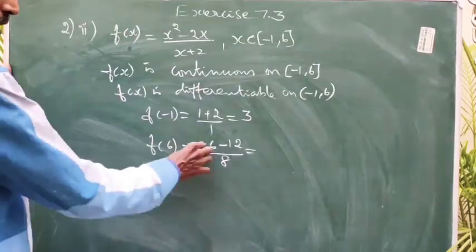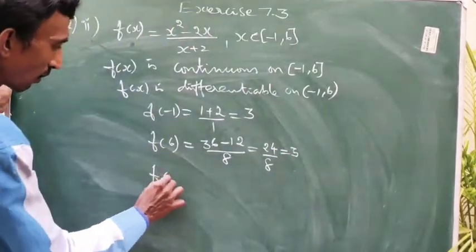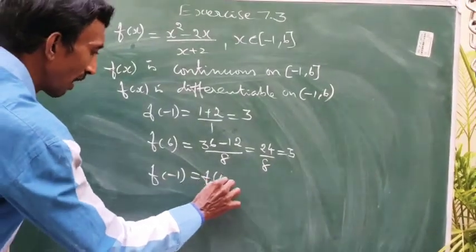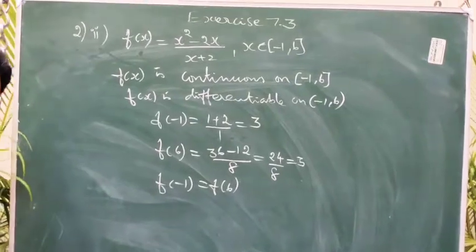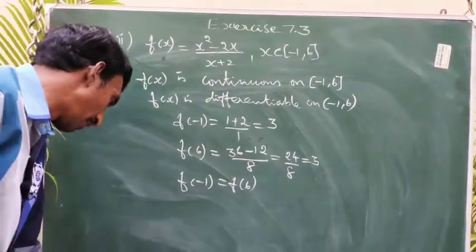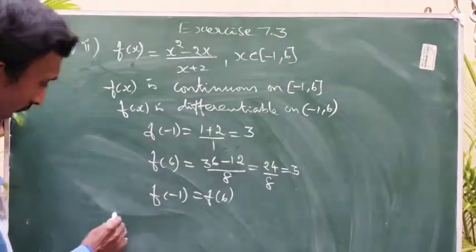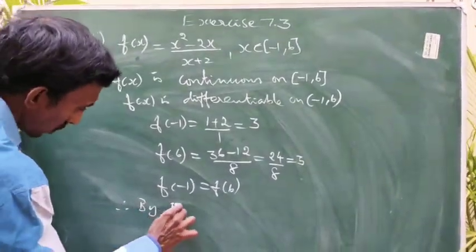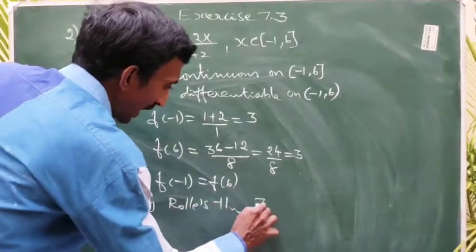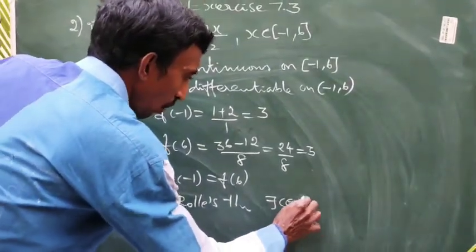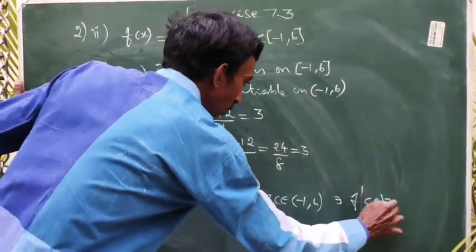So 24 by 8, 3. So f of minus 1 equal to f of 6. All the three conditions of Rolle's theorem are satisfied. Therefore, by Rolle's theorem, all the problems, the same steps, there exists c belongs to open minus 1 comma 6 such that f dash of c equal to 0.